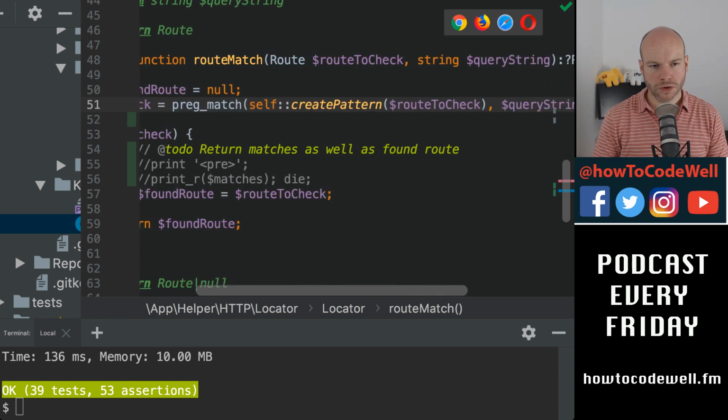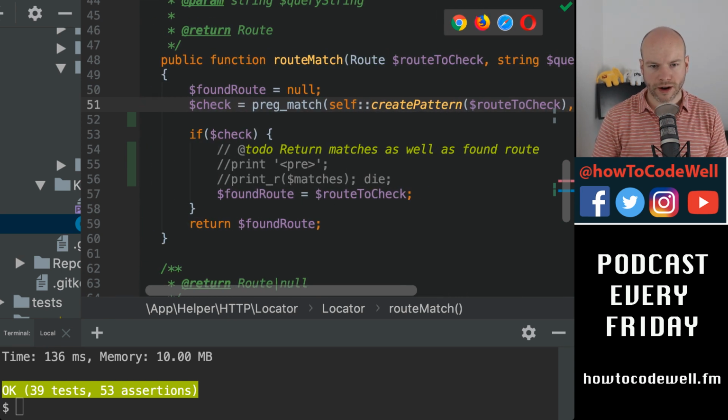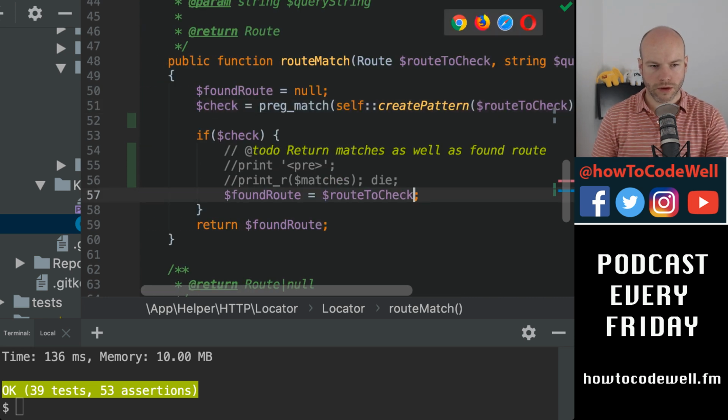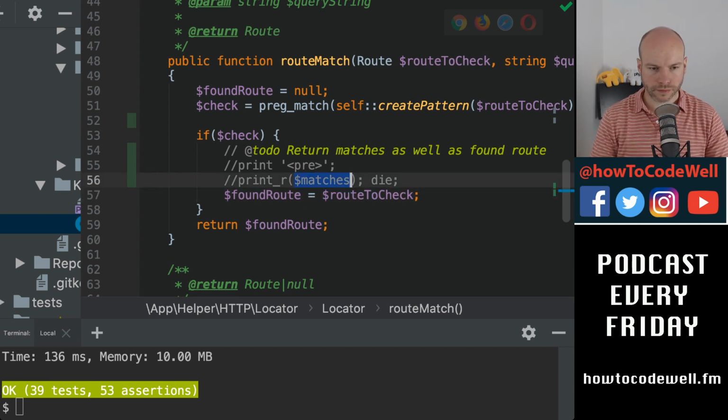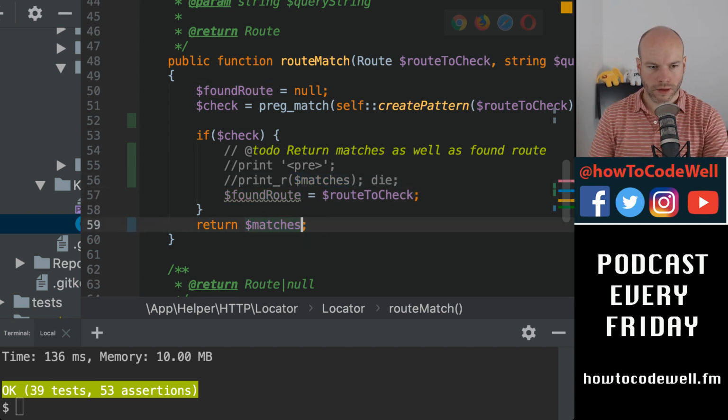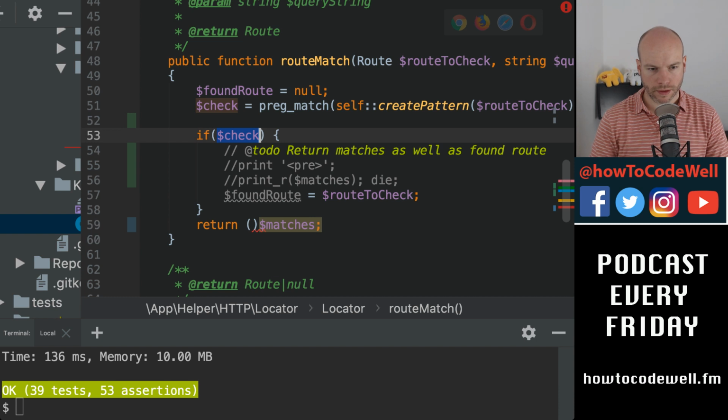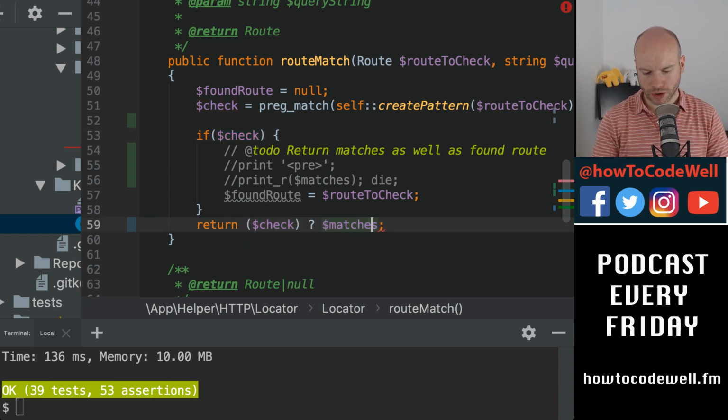So let's do check is equal to there, and then we're not actually going to return that, we're going to return matches. And we can return matches if, so we can use this in a ternary operator. So we can do check, and then what we do is we return matches or we return false.